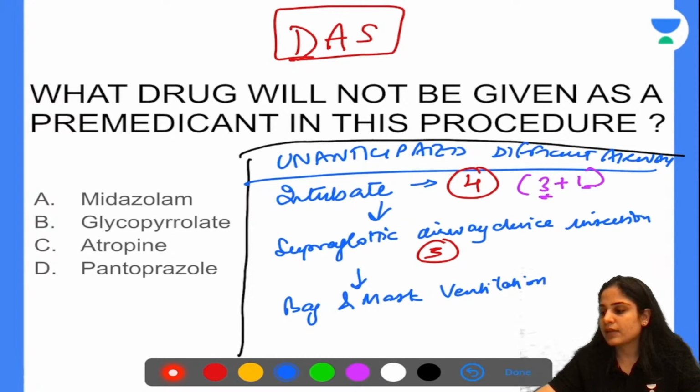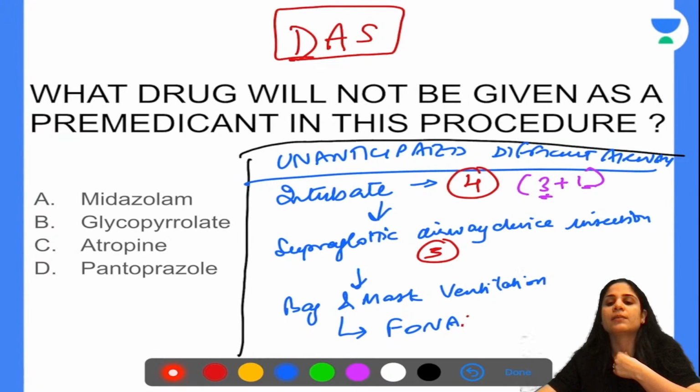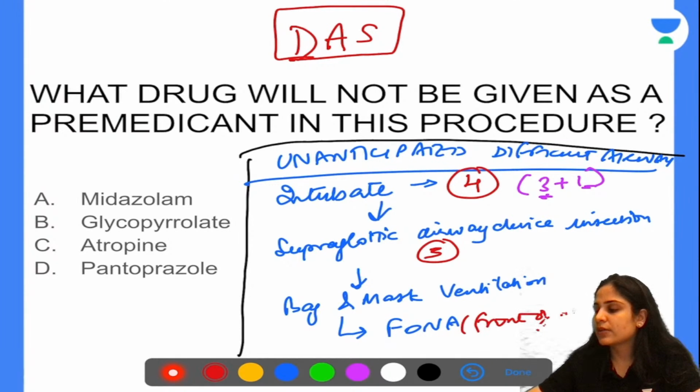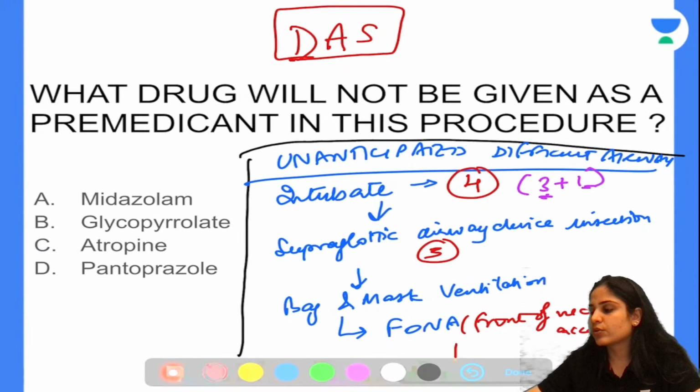So in a front of neck access, what is the method that I go through? In a front of neck access, I can do either a tracheostomy or I can do a cricothyroidotomy.